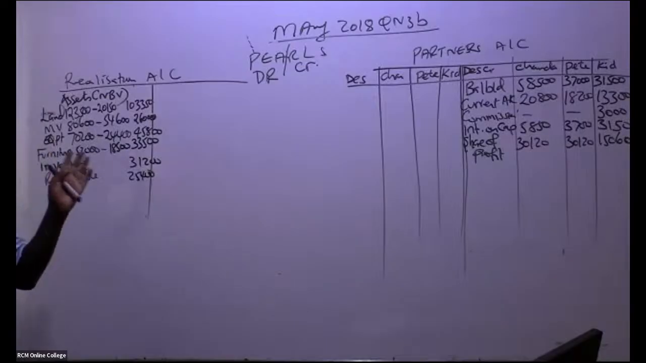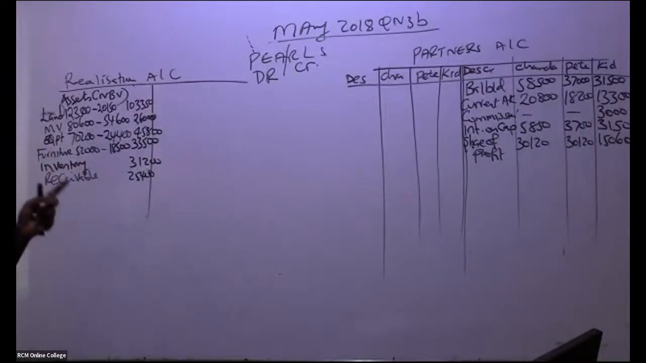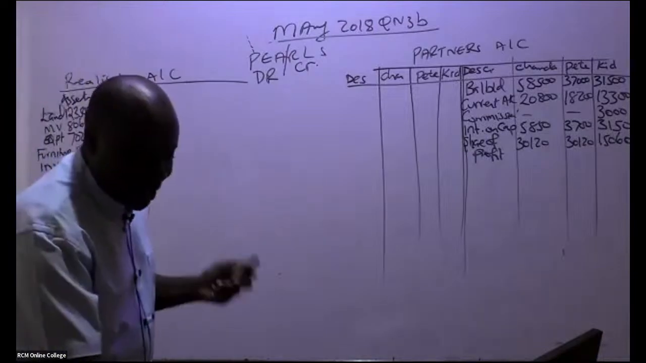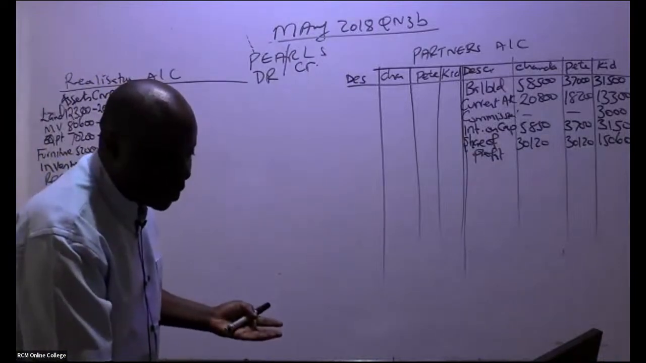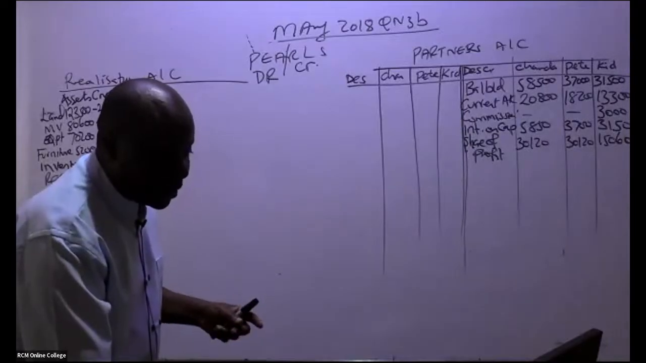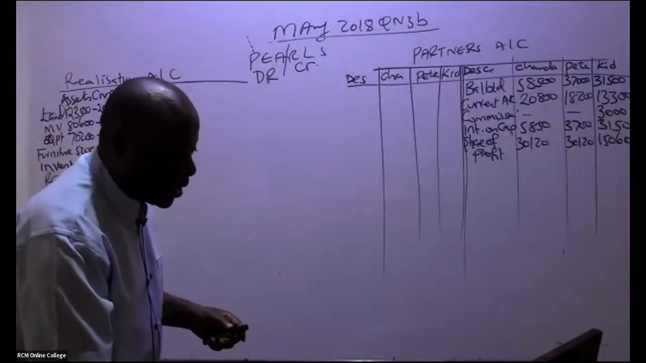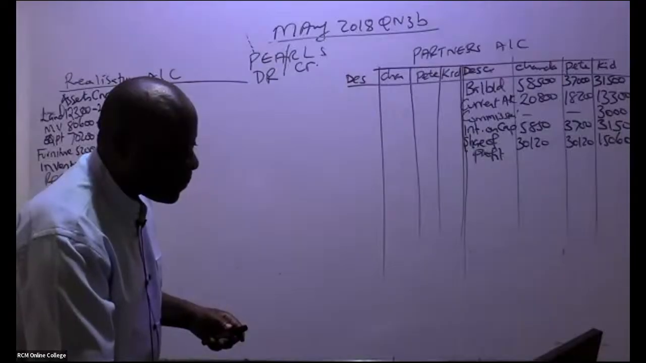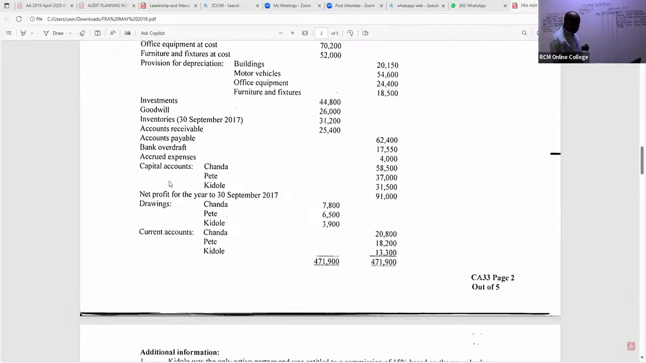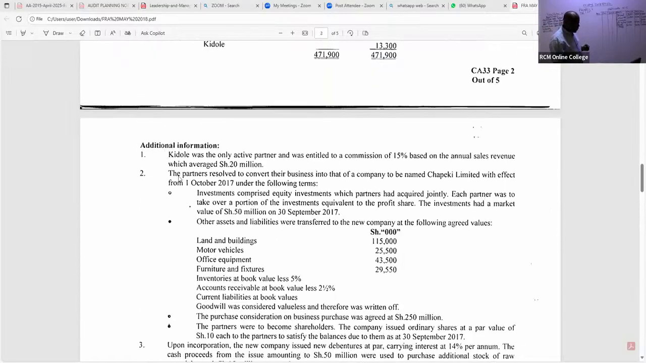Now we go to the liability side. On the liability side, you have to be very, very keen. So what have they told us about liabilities? Yeah, John, thank you very much. They are investments, right? These investments were not taken over by the new company. Let's read this note. Investments comprised equity investments which partners had acquired jointly. Each partner was to take over a portion of the investments equivalent to the profit share.